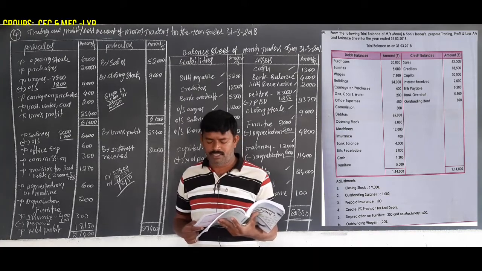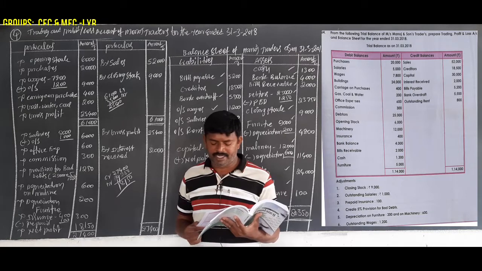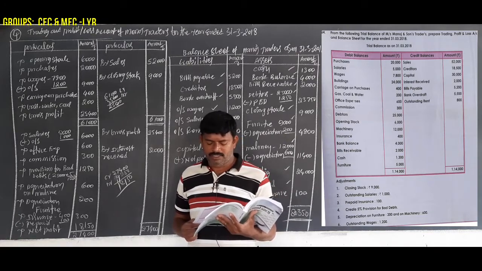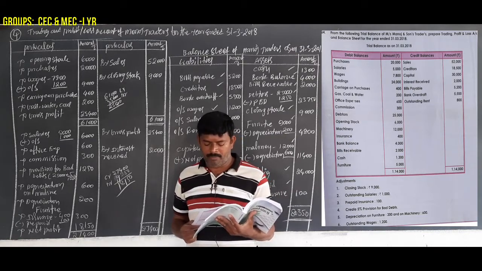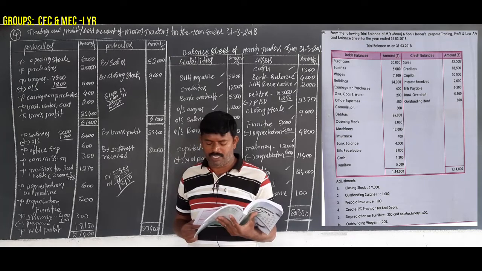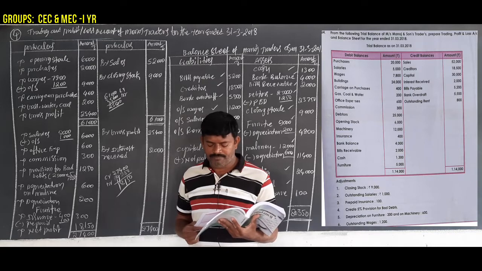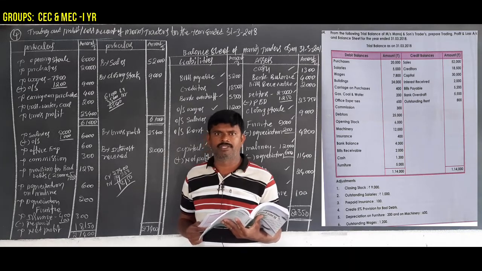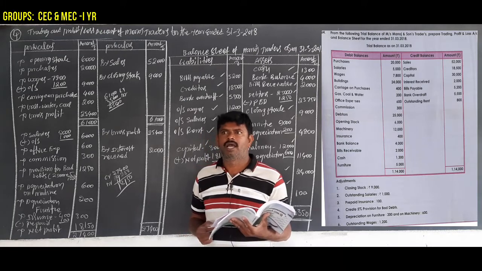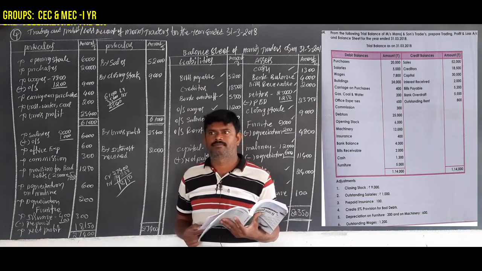Credit balances: sales, trading account credit side. Creditors, liability. Capital, liability. Interest received, P&L account credit side. Bills payable, liability side. Bank overdraft, liability side. Outstanding rent, liability side. And remember one thing.